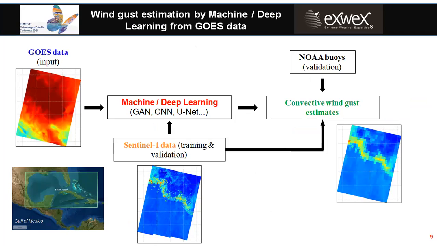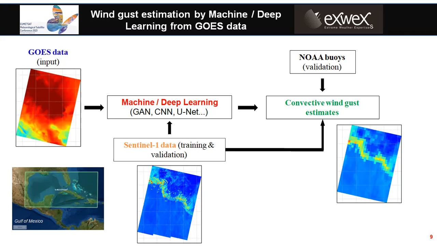So now we would like to present the estimation of the convective winds by machine learning from GEO data. This work is based on the conclusion that convective winds estimated by Sentinel-1 and deep convective cloud detected by EUMETSAT are strongly related. You can see here the GEO data are used as input data and Sentinel-1 images are used to train and validate the learning model.